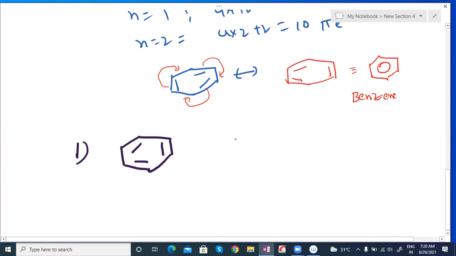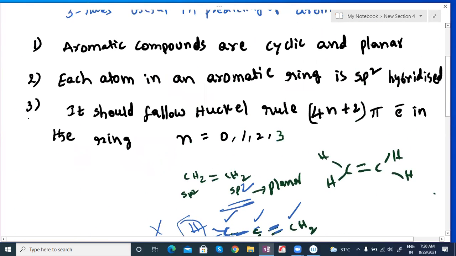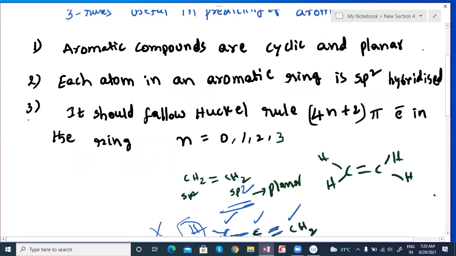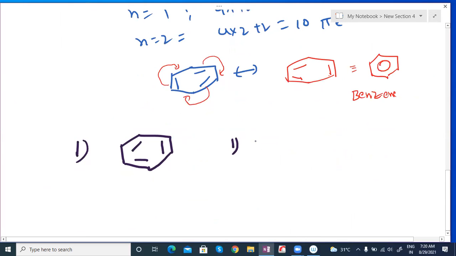So point number 1. What's point number 1, sir? Please look at your notes. Aromatic compounds are cyclic and planar. First, is it cyclic or not? Cyclic and planar. Am I right? So the first point is correct. It is following. And the second point, it should be sp2 hybridization.